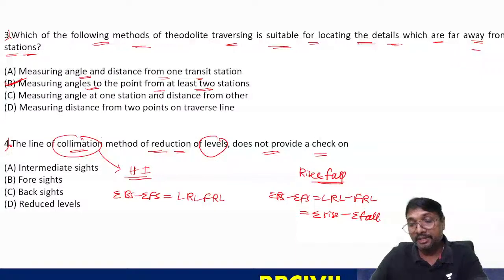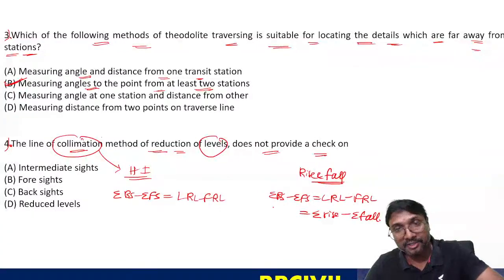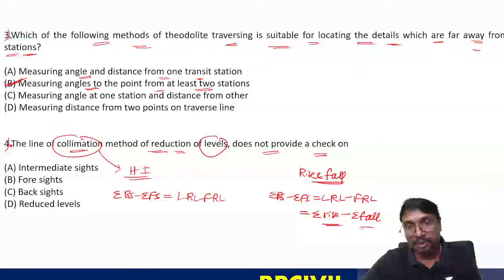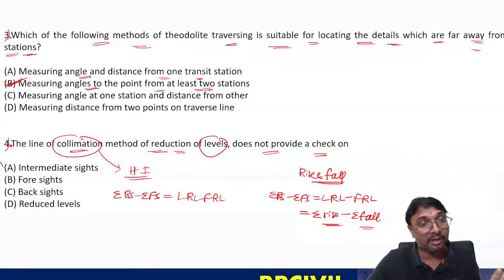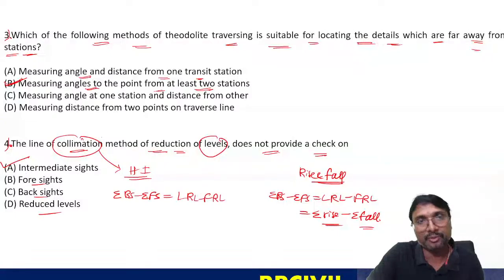Here the intermediate sides are also included. So only the rise and fall method includes the check on the intermediate sides. The height of instrument method, or collimation method, does not include them. Only the fore sides, back sides, last point reduced level and first point reduced level are there.